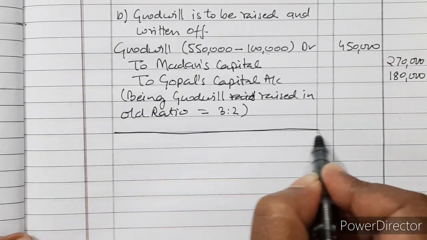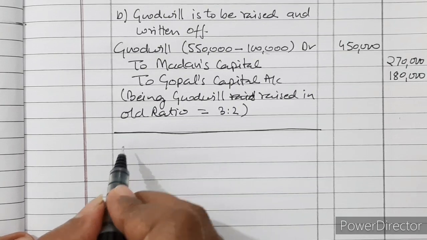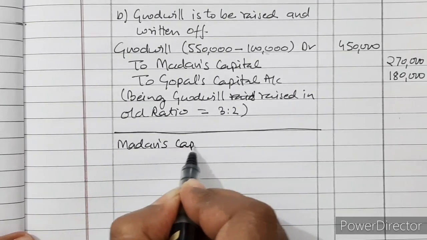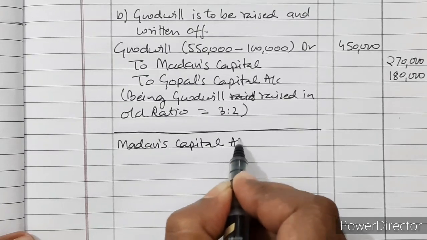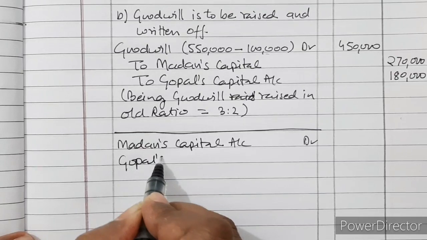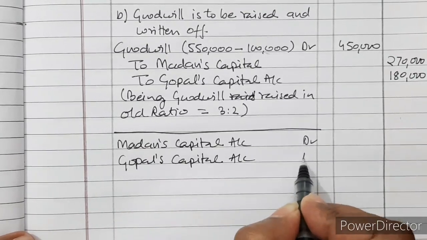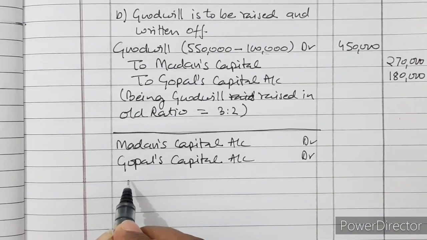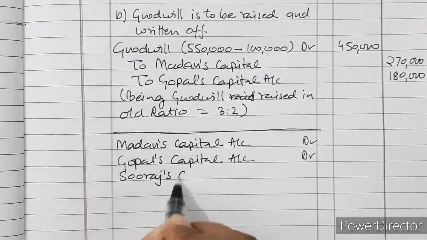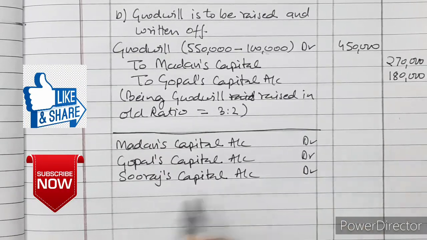Goodwill is raised, and then after we will write off the goodwill in new ratio. So Madan's capital account debited, Gopal's capital account debited, and new partner Suraj capital account debited to goodwill.